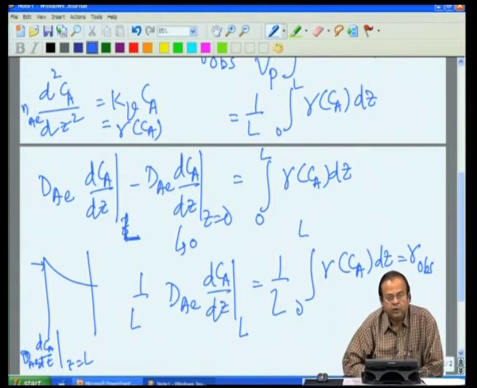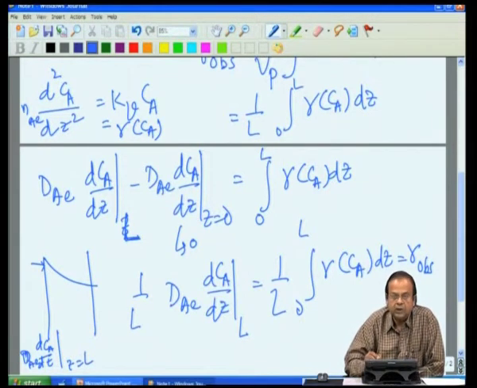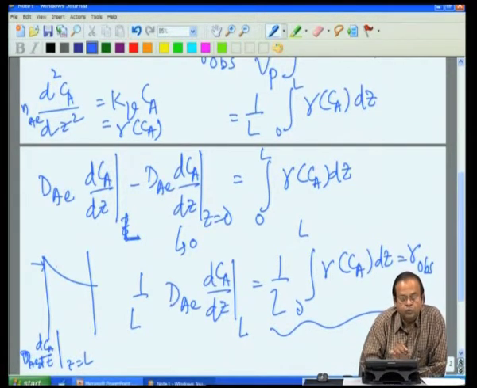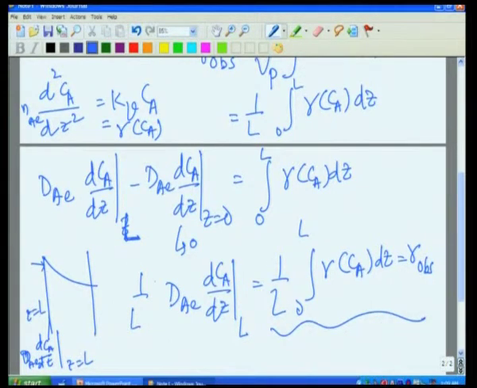That is my flux. So, what this equation tells us is that if you position yourself outside, with the reactant in the bulk, the average rate, that is this observed rate, is actually the rate at which the material is diffusing at this surface z equal to L, normalized by 1 over L. That makes sense, because as far as the bulk is concerned, there is no reaction in the bulk.